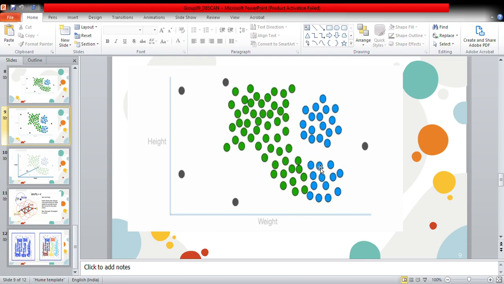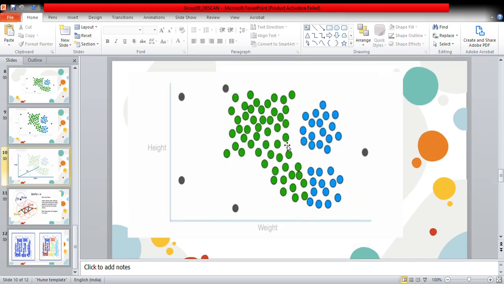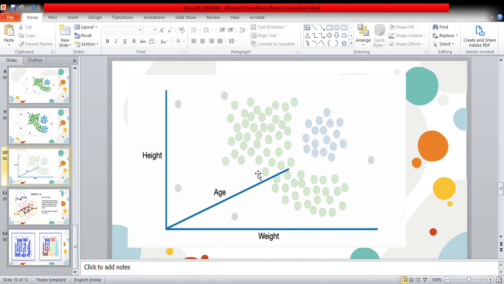So we need a clustering algorithm that can handle these nested clusters. We can see that this is a two-dimensional graph, which uses only weight and height data. But if we wanted to include a new feature like a person's age, we would have to add a third axis, and the graph is now three-dimensional. But if we have four or more features, we would need to draw a four or more dimensional graph, and that's not possible. And if we can't draw and look at such a graph, then we need a way to identify nested clusters that we cannot see by eye.